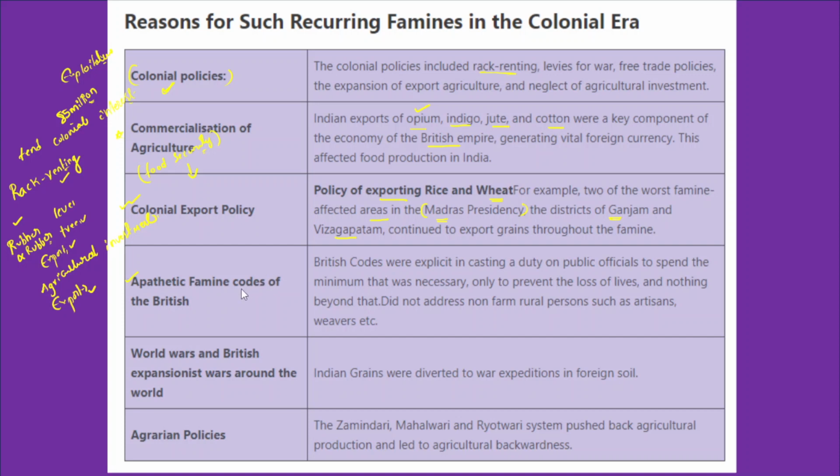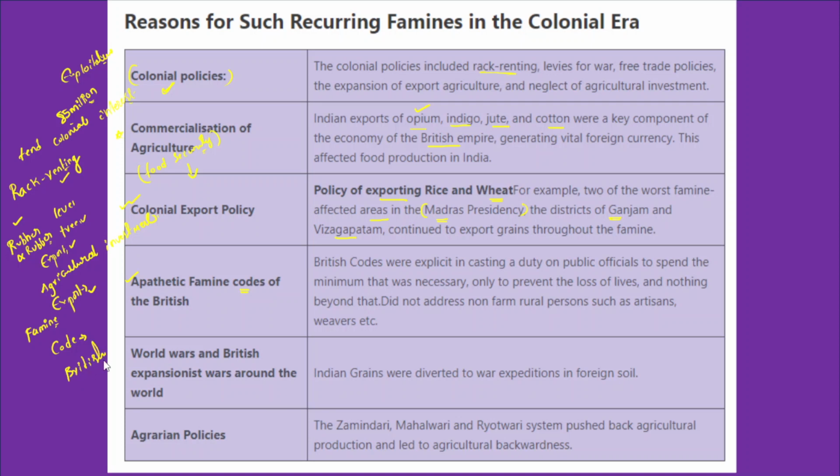For example, there were the famine codes that were implemented by the British during the famine times. So what does this famine code mean? The famine code defines the response of the British government to these famines.